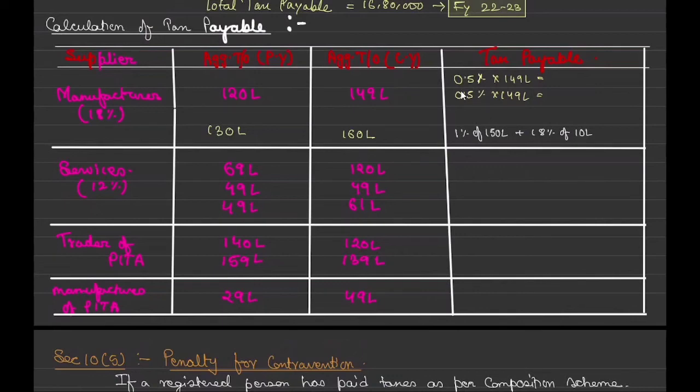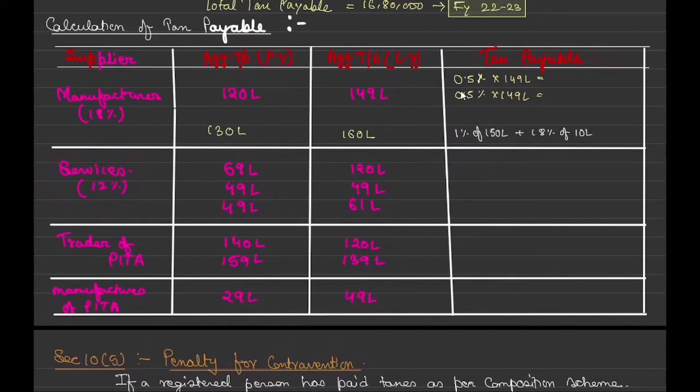Now next, they are saying that services are there. So whenever services come, what will be the limit? 50 lakhs. Correct. So in the previous year his turnover was 69 lakh. Will he be eligible for this year? Only if his supply of services comes to 50 lakhs. So he won't be, correct.